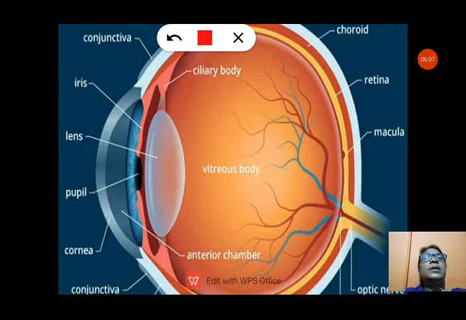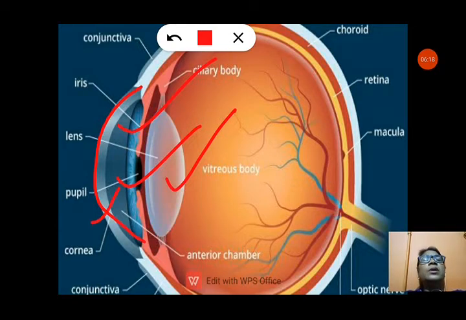Here you can see the iris, the muscle, shown in red color, that controls the size of the pupil. Here is the black dot-like pupil, and this is the lens. And the cornea, the outermost transparent covering, and on both sides you can see the conjunctiva. The ciliary body is also there, which controls the lens and focuses the light on the retina.